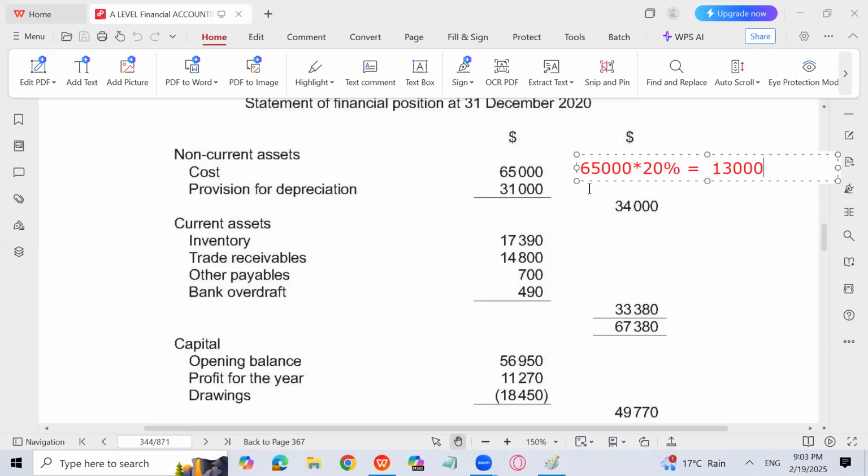Because the examiner asked us that you have calculated depreciation and added it in the provision for depreciation account by charging depreciation under straight line method on the original cost of the asset at the rate of 20%, which comes to 13,000, which is wrong because I have to calculate depreciation under reducing balance method, not under straight line method. So the next part, which is for the reducing balance method, I will do after reading the requirement of the question. So let's see.